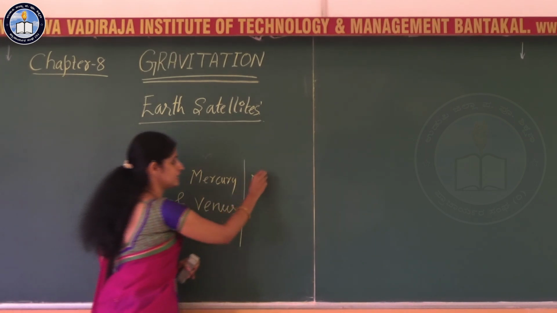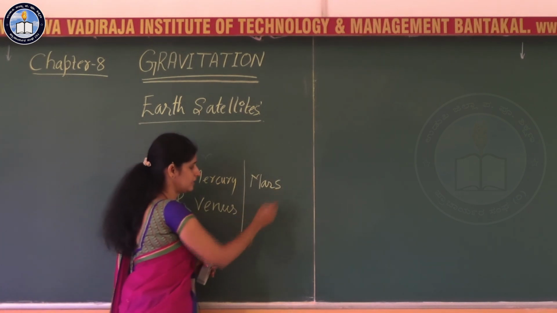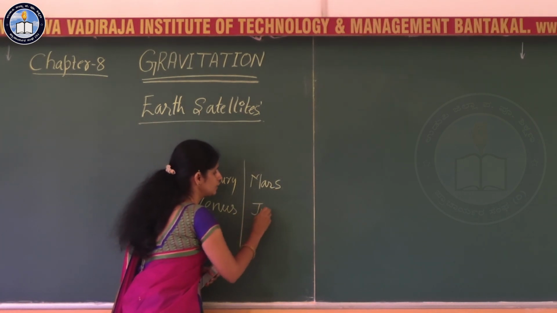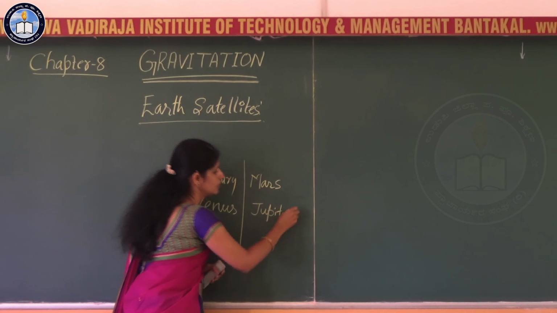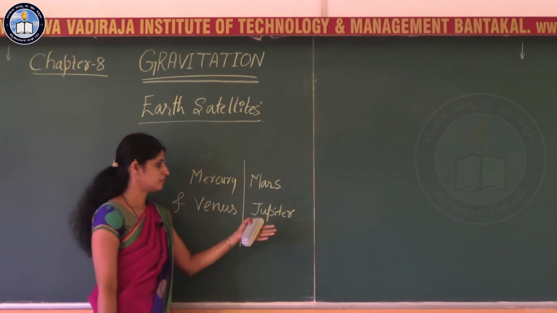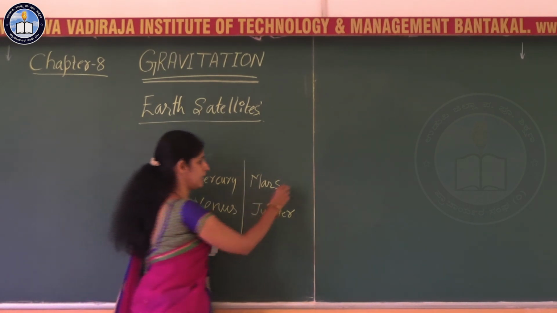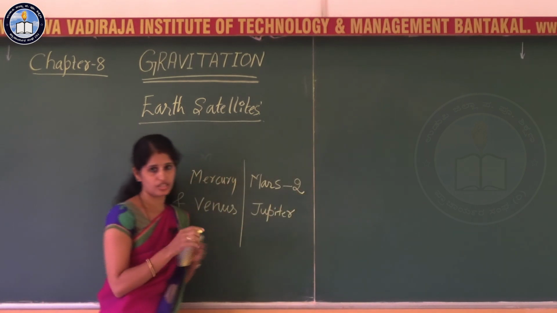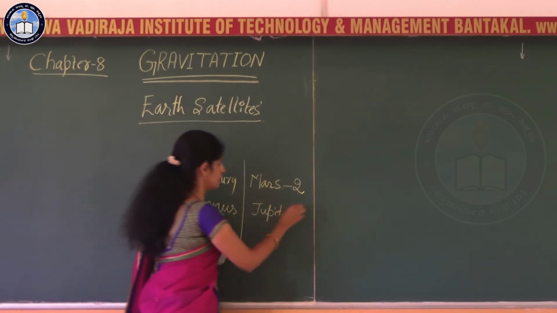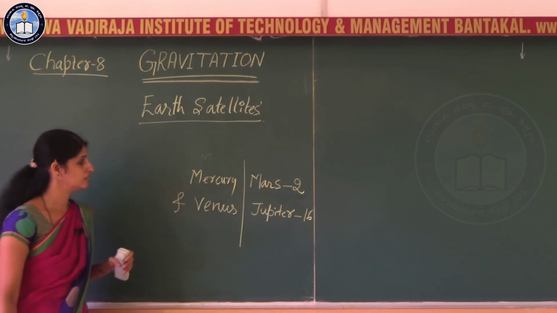Then the planets like Mars, that is Mangala, and Jupiter, that is Guru. Mars and Jupiter, they have natural satellites. Mars has two natural satellites and Jupiter has 16 natural satellites.